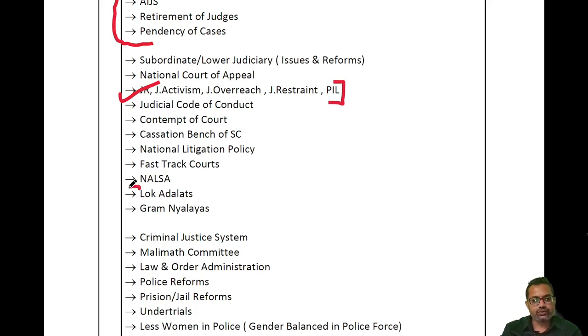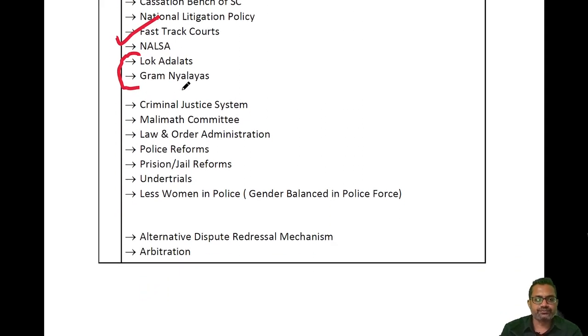Then you will see Lok Adalat, Gram Adalat. These are also very important. Fast track court was recently in the news. Contempt of court is regularly in the news whenever any important person or any state government or any important body of the government is not implementing the directions of the court. Then criminal justice, Malimath committee.